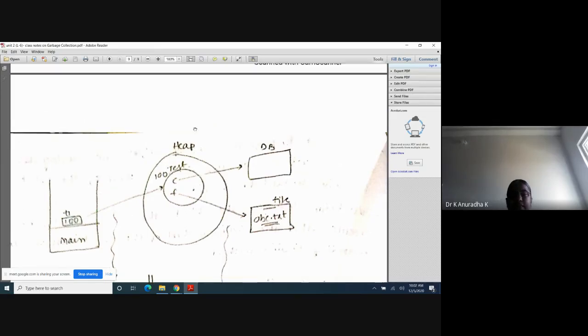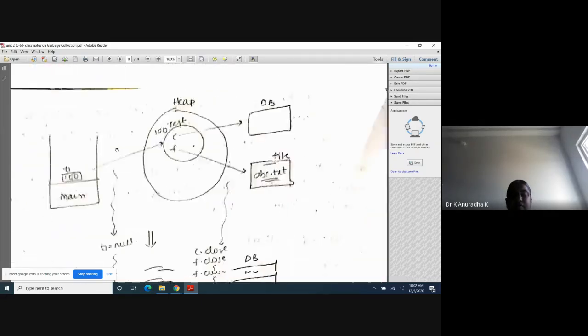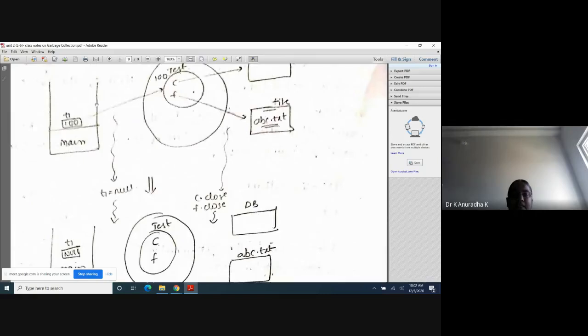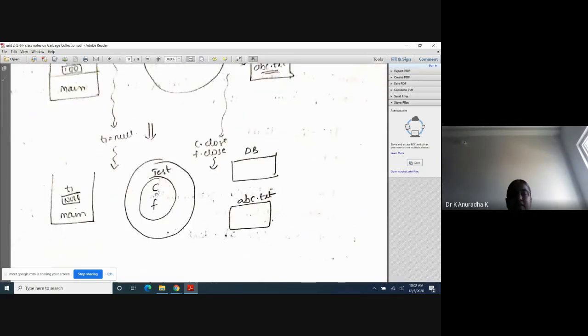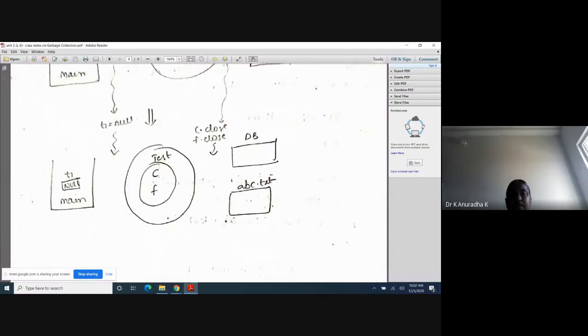After that, we will see one by one. Next, this is completed. Next, T1 is equal to null. T1 is equal to null means what? Now this connection is getting destroyed. If you observe the next figure, T1 is equal to null means there is no connection between these two. When there is no reference variable for this object, it is called a useless object. Previously it was a useful object, but after writing T1 is equal to null, this is a useless object. Useless objects are destroyed by the garbage collector. Now this object is eligible for garbage collection.